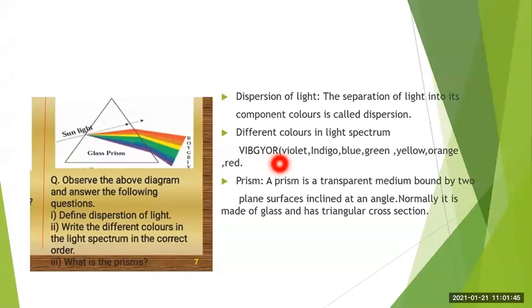Then the third question asked is: what is a prism? As I have discussed earlier, a prism is a transparent medium bound by two plane surfaces inclined at an angle. Normally it is made of glass and has a triangular cross section. You should be able to define what a prism is. This type of question can be asked in the exam.